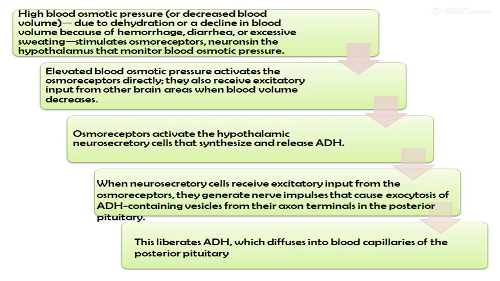Osmoreceptors activate the hypothalamic neurosecretory cells that synthesize and release the antidiuretic hormone. When neurosecretory cells receive the excitatory input from the osmoreceptors, they generate nerve impulses that cause the exocytosis of vesicles containing antidiuretic hormone from their axon terminals in the posterior pituitary. This liberates antidiuretic hormone, which diffuses into the blood capillaries of the posterior pituitary.